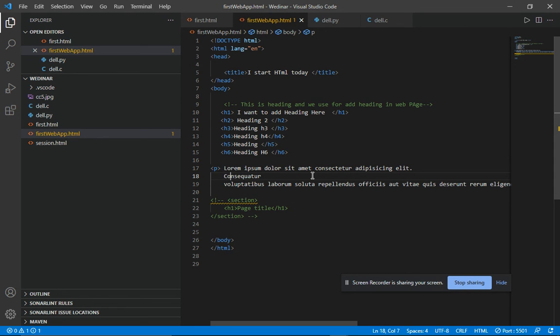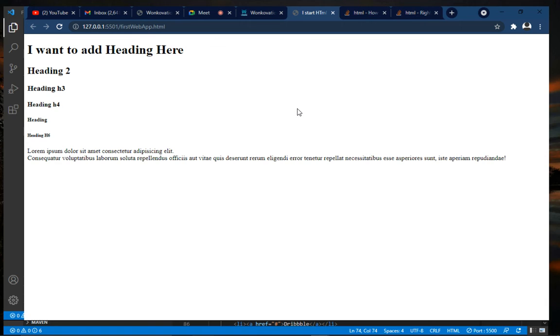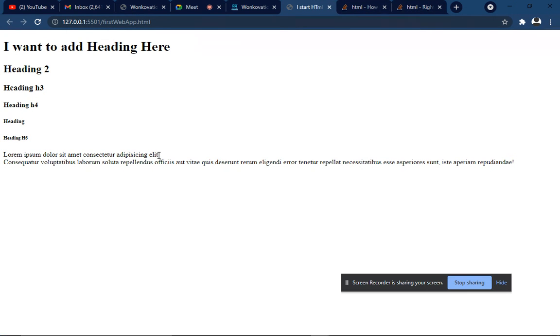If you want this thing to be placed in the next line, you just write the br tag and save it. And here you see that this thing is placed in the next line. So br stands for break. Whenever you use br in HTML or a paragraph, it means that you want the following content to be placed in the next line. Okay,